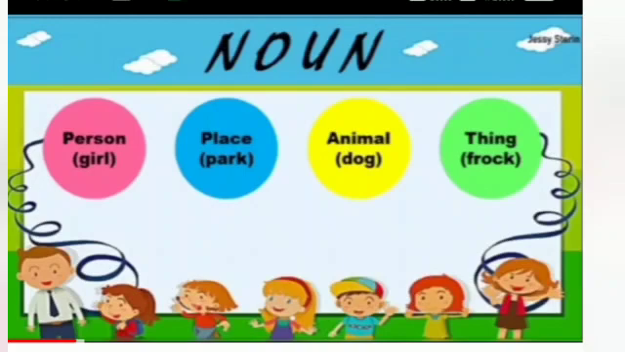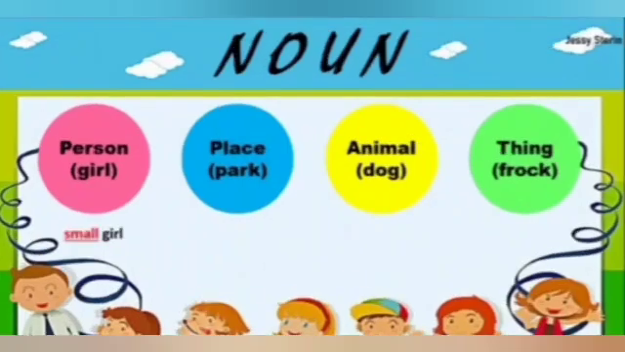So children, let us take an example. Girl. Check the first example. Here I am talking about the girl. The describing word become small girl, or you can also say beautiful girl, pretty girl. These words describe girl.